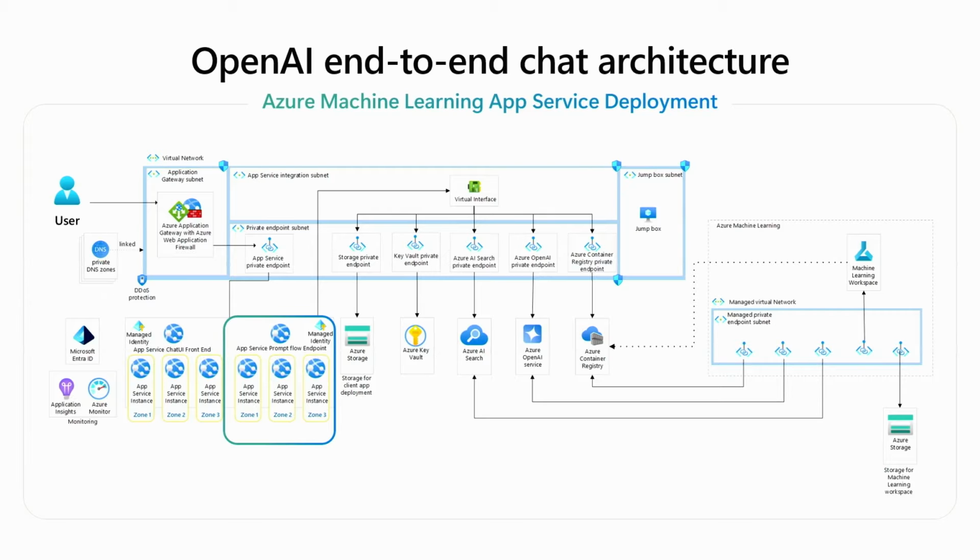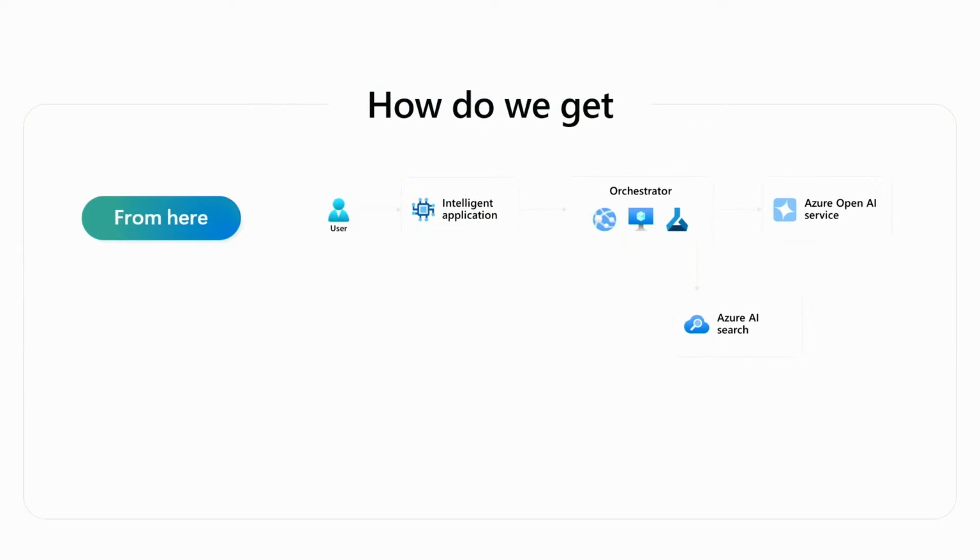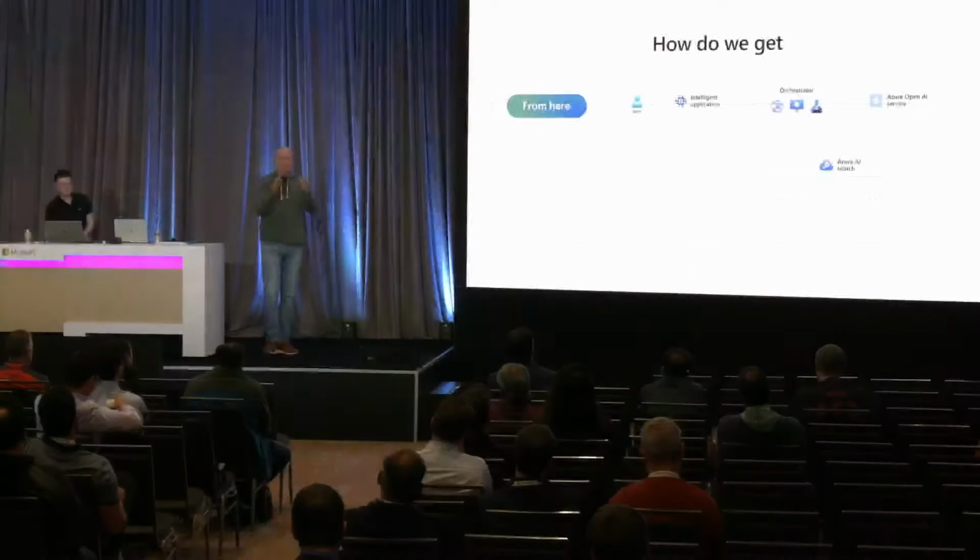But now that code, the prompt flow code or your orchestration code, is sitting right next to your UI code. And so if it wants to talk to, say, Azure AI Search or Azure OpenAI, it calls back into the virtual network through the virtual interface and uses a private endpoint to talk to both those services. Now, how would you deploy that code from Machine Learning Workspace? Well, it would deploy that code over to a container registry, which then the app service can reach, again, through the virtual interface. So we've seen this very big, complex model in our very simple POC.